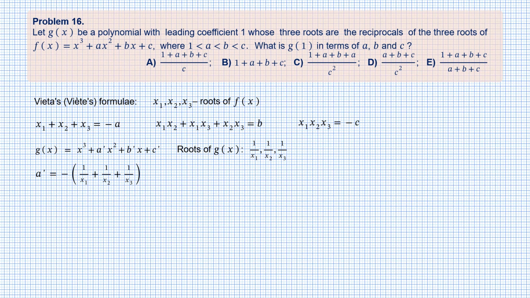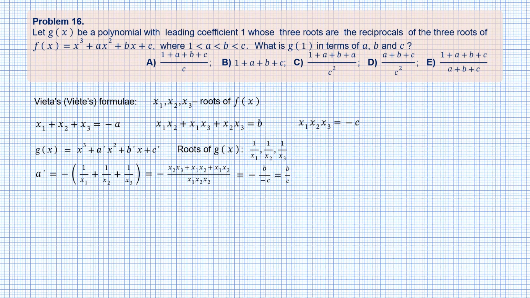This can be reduced to a common denominator x1, x2, x3. We get a fraction where the numerator is just the expression for b, and the denominator is minus c. So a prime is just b over c.